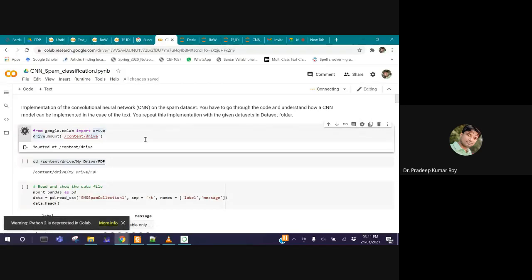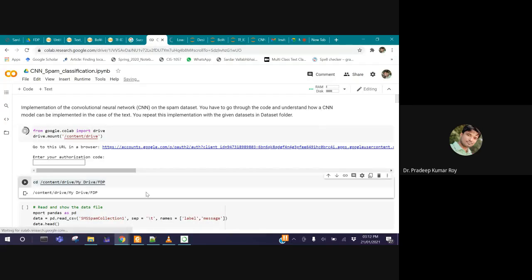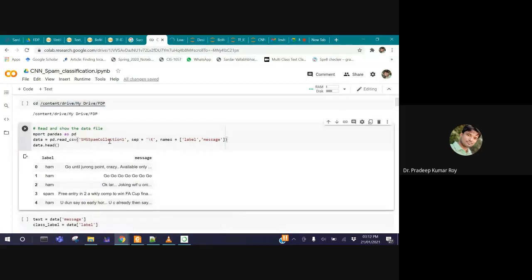Connecting. Okay, this cell I have already run a few minutes before. Okay, I'm skipping. Shall I continue? Okay, let me continue with this one. So I have read here the SMS collection. There is similar data for spam and ham, but I modified it a little bit here. This line is added by me. I will show in the data set how it is.